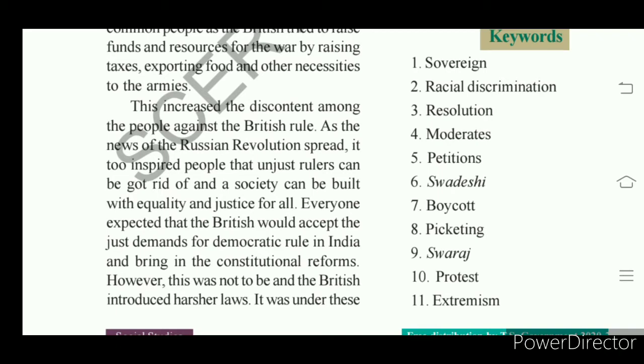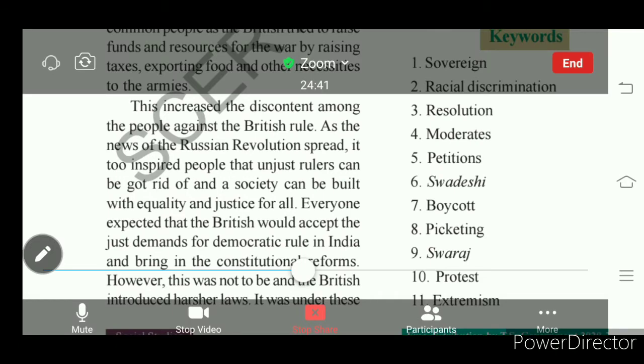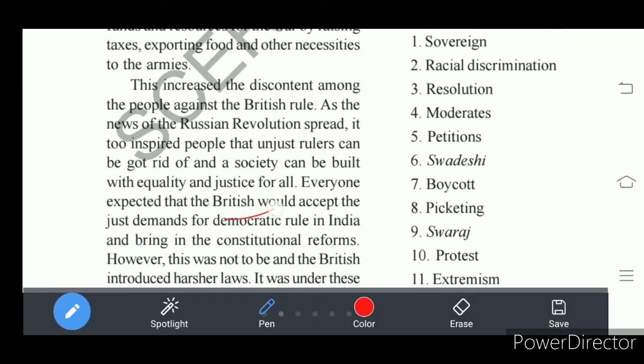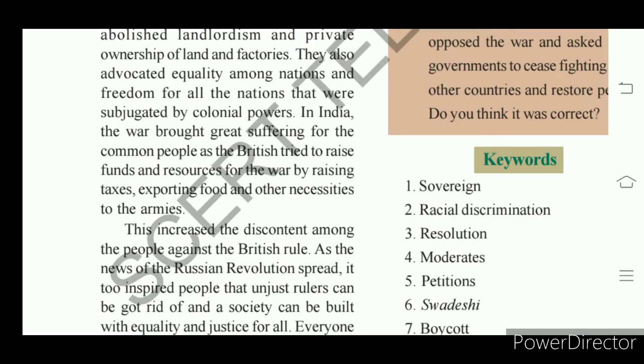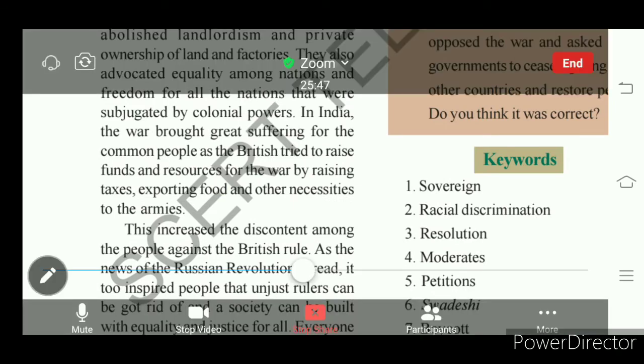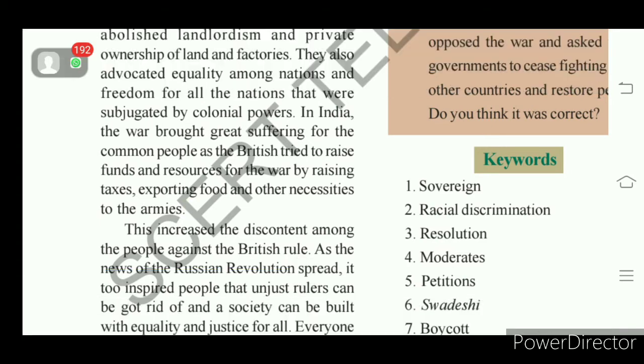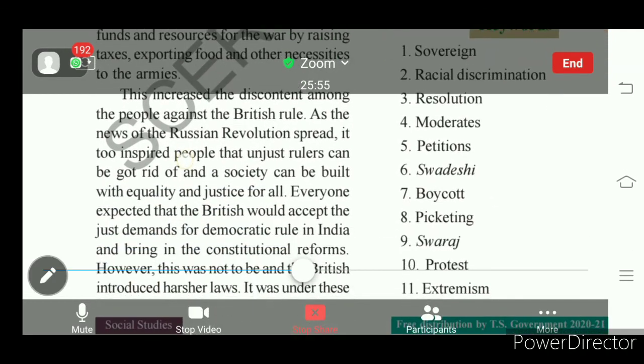Everyone expected that the British would accept the demands for democratic rule in India. Indian people believed that Britishers would accept the demand of India. What was the demand of India? That is a democratic rule, where all people are treated equally. We believed that the Britishers would accept our demand. What was our demand? Establishing democratic rule in India, right?